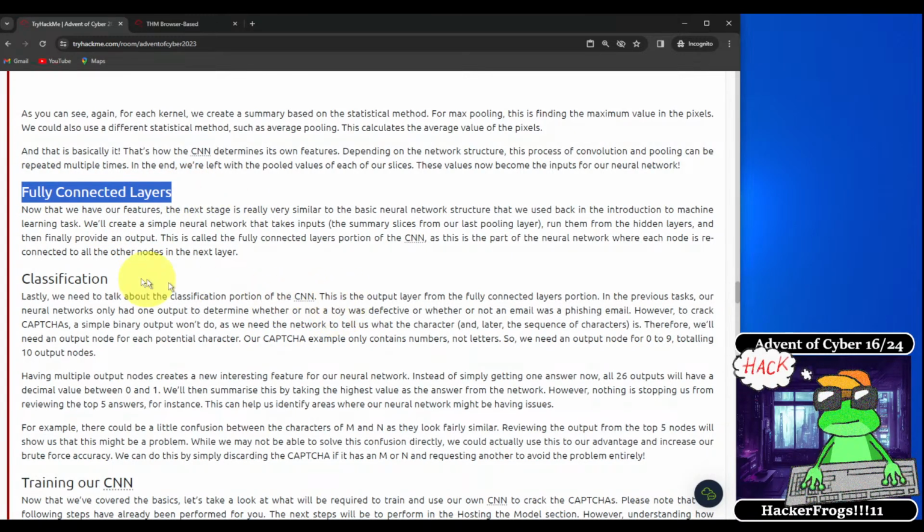Fully connected layers. Now that we have our features, the next stage is really very similar to the basic neural network structure that we used back in the Introduction to Machine Learning task. We'll create a simple neural network that takes inputs, the summary slices from our last pooling layer, runs them through the hidden layers, and then finally provides an output. This is called the fully connected layers portion of the CNN, as this is the part of the neural network where each node is connected to all other nodes in the next layer.